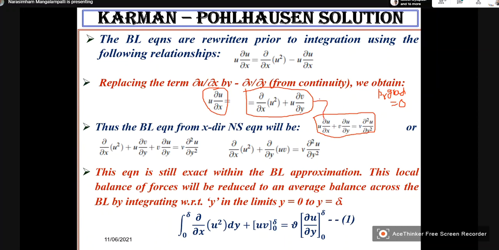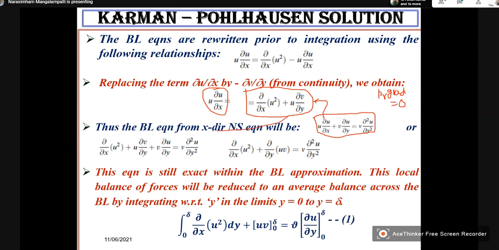I will write this part. So ∂/∂x of u² plus u ∂v/∂y plus v ∂u/∂y.